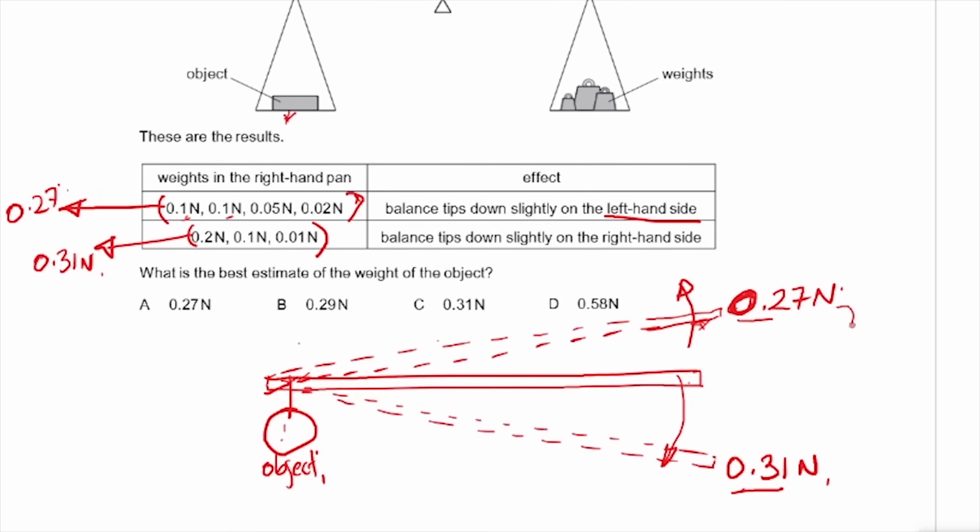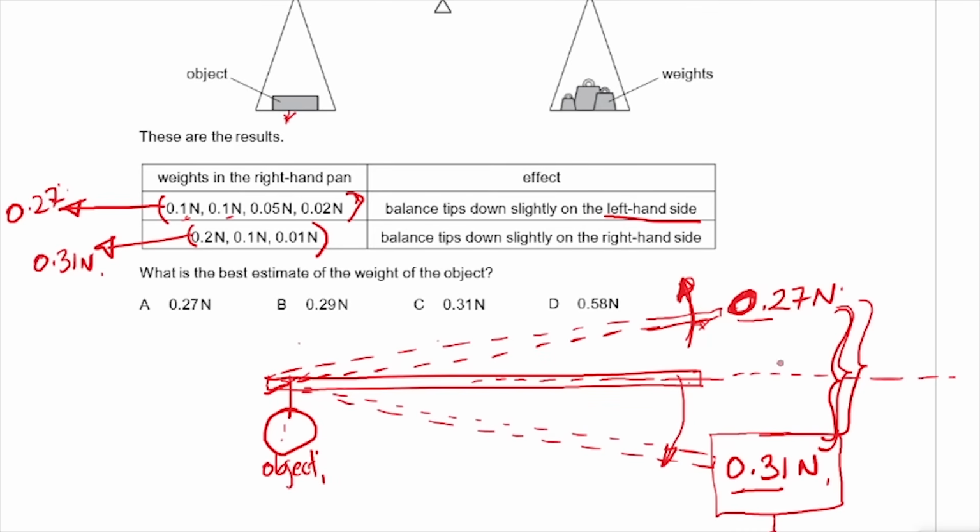So now what I'm going to do is find the difference in weight. When I put 0.31 newton weight, it tips like that towards the right. This is like the equilibrium position, the middle ground. When I put 0.27 here, it tips slightly upwards, towards the left. So I'm going to find this difference here. When I find the difference here, I divide it by 2 so that I see the magnitude of the weight between these two.